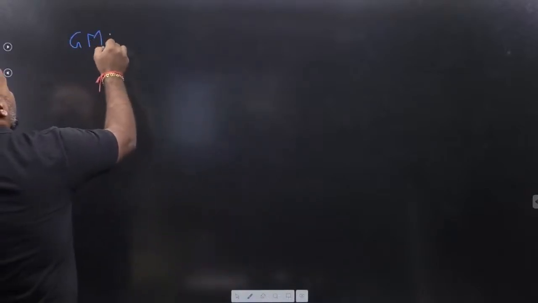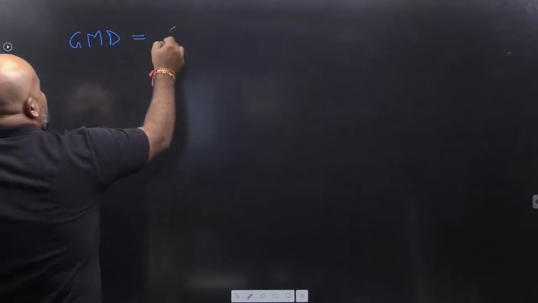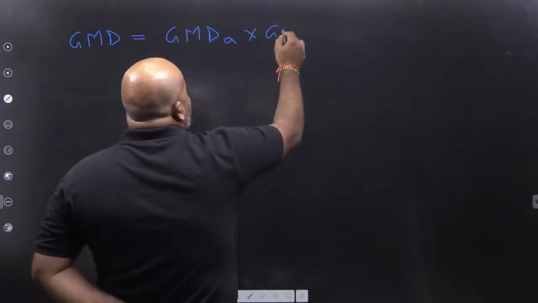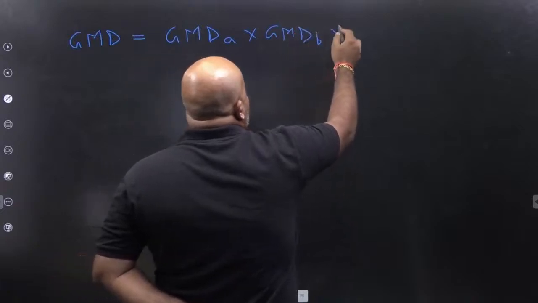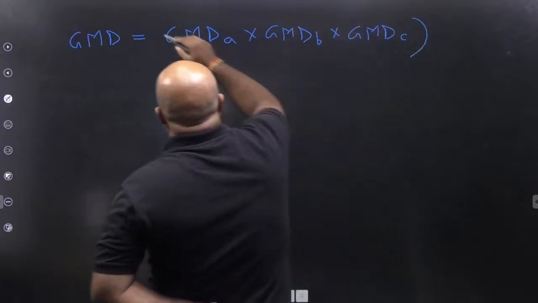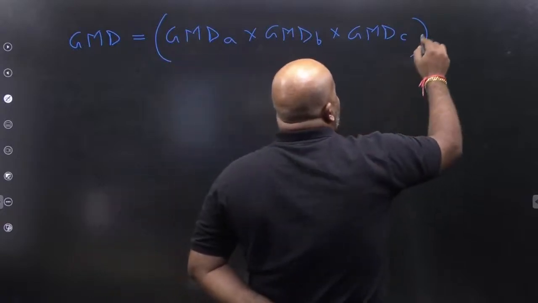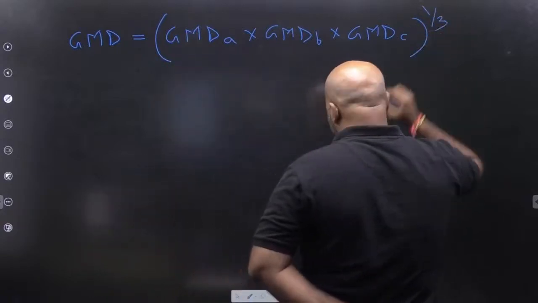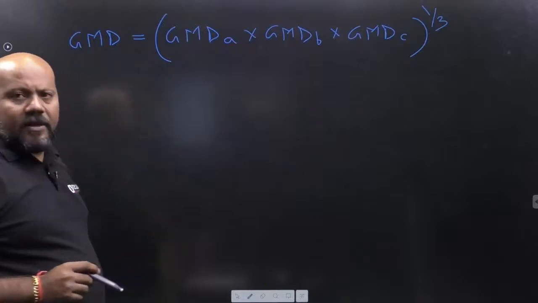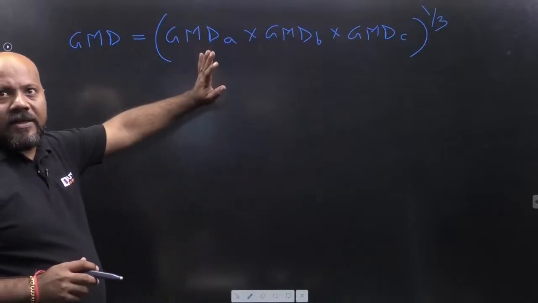So I am writing the GMD as GMD A, GMD B, GMD C. 3 GMD. How many GMD do you want? 1. So it is 1 by 3. Are you getting this? This is what we have to write when we have to find the GMD.